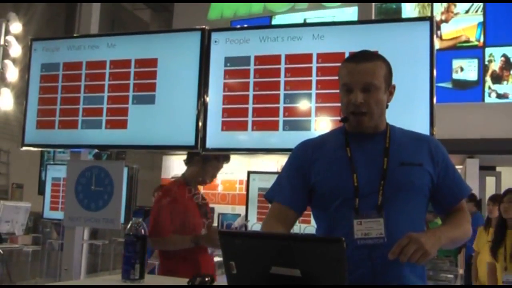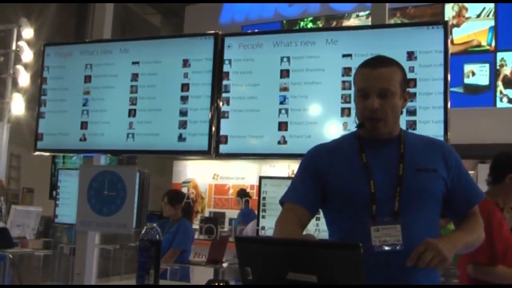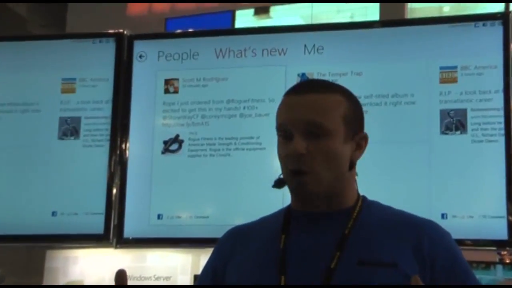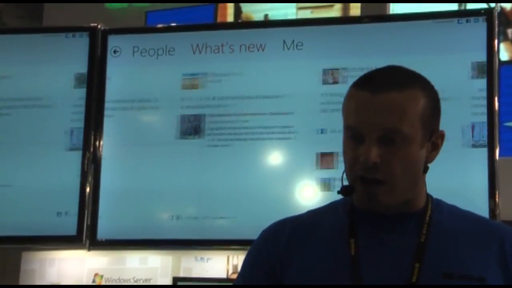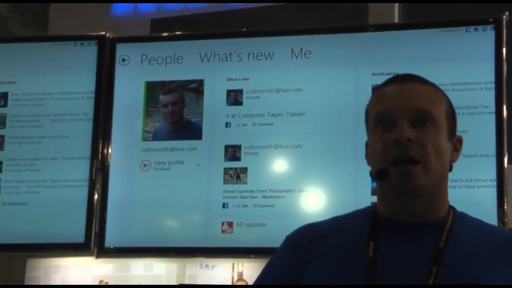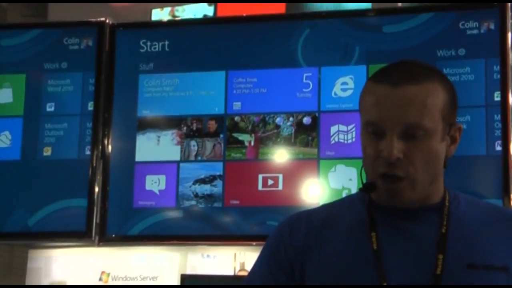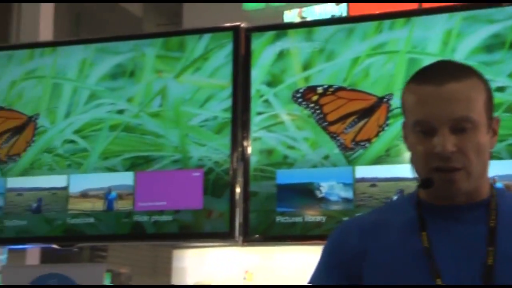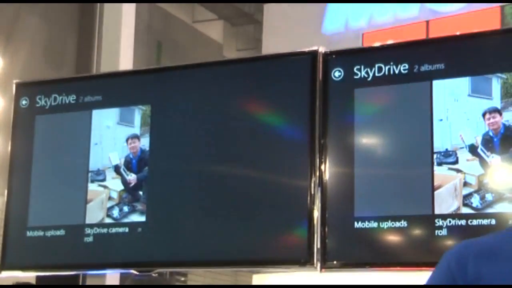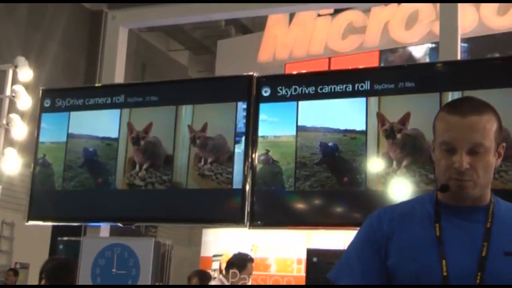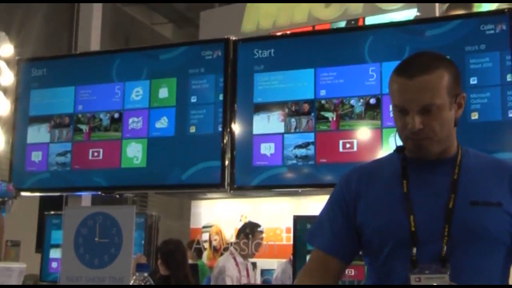If I just pinch, I can easily search as well. It also brings in all of the feeds from everybody's social networking sites, and I can track that all in one place. And if I want to do an update, I can do an update to any of my social networks here as well. It also brings in all of the photos. So anything that I post to SkyDrive, if I take a picture on my phone and it uploads to SkyDrive, it also pulls it down to my laptop or my tablet as well. And it also includes things like Flickr and anything that I have on my local desktop.